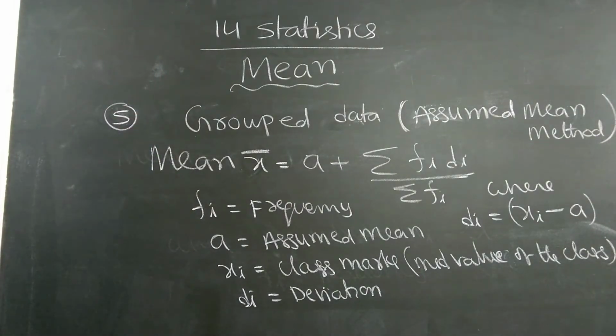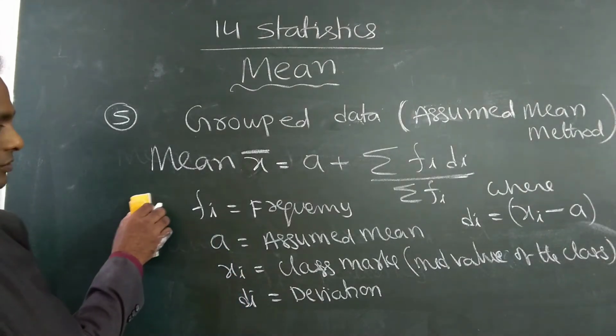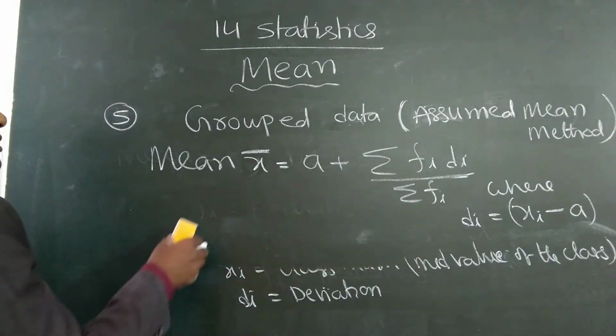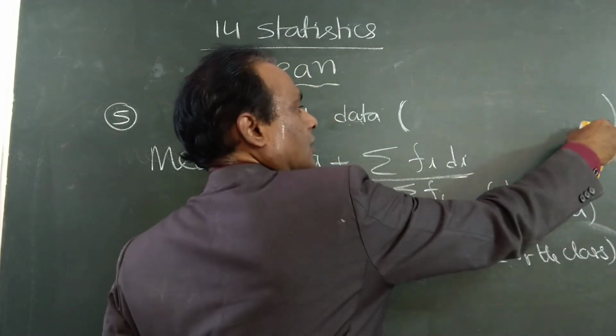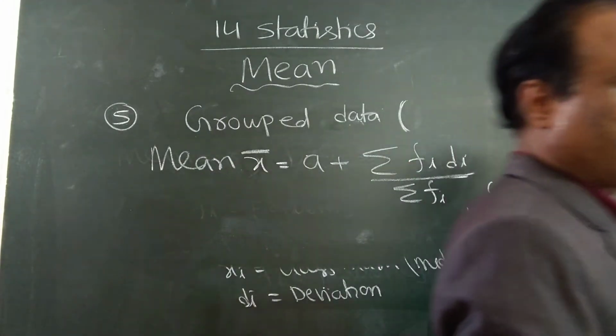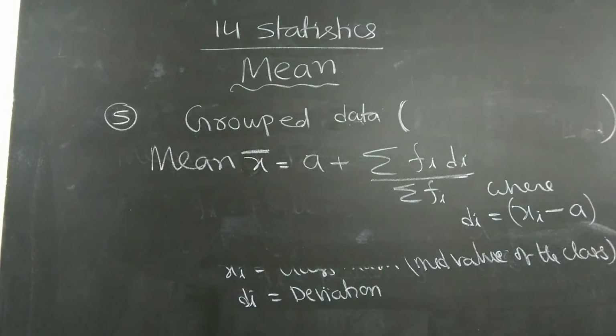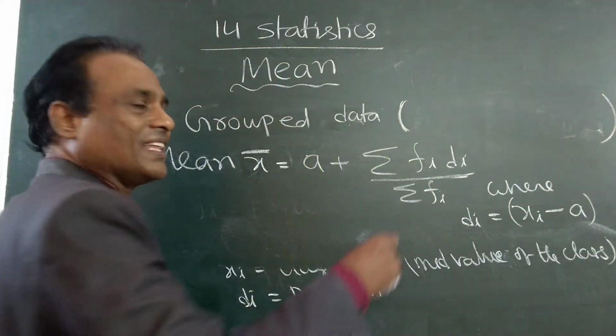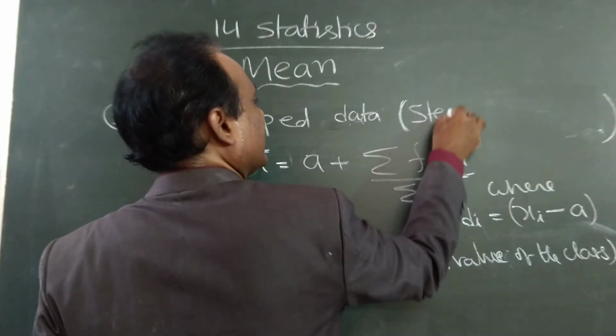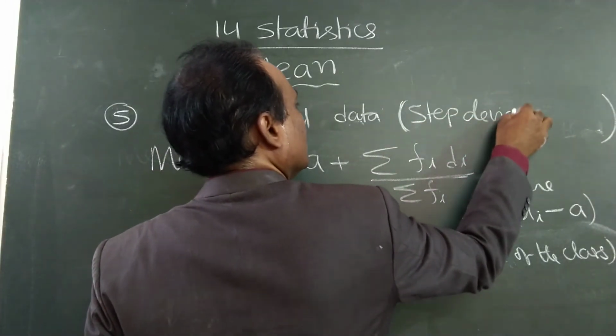Fifth formula. This is also a formula for finding the mean, but it is called the step deviation method.